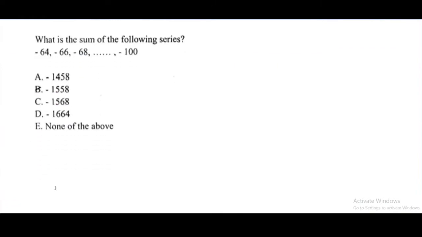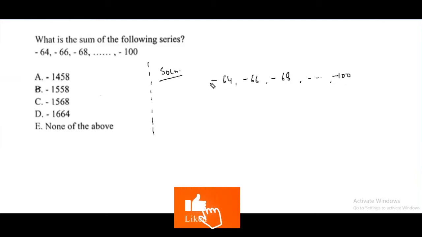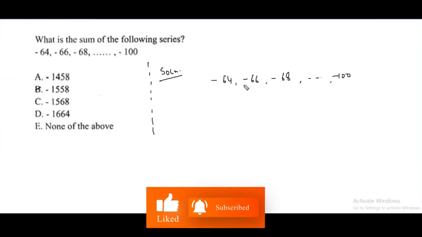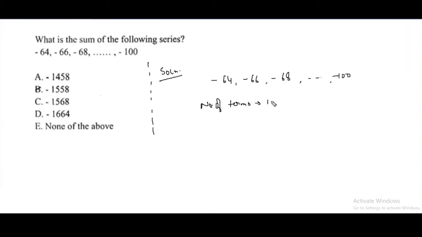That is simple, that is easy. I have taken this question, but that is easy. Direct AP, you need to find the sum. 2015 question. So we know the sum formula. We will just find how many terms there are. So -100, or you can even ignore the negative sign right now. So the number of terms, all even terms, from 100 to 64 is last minus first upon common difference plus 1. So 36 upon 2, that is 18, plus 1, 19 terms are there.